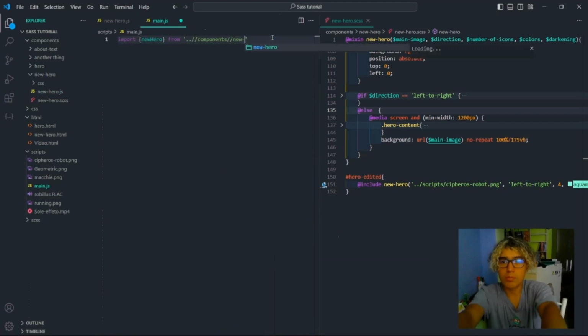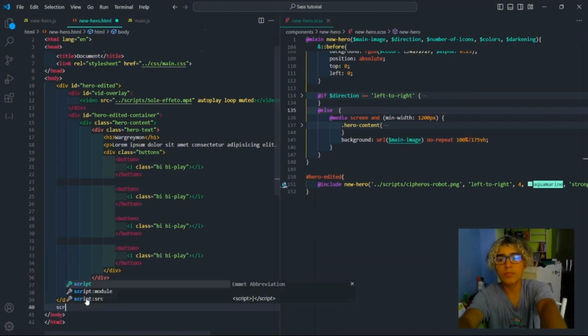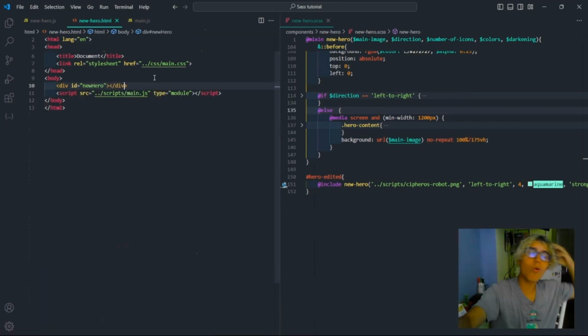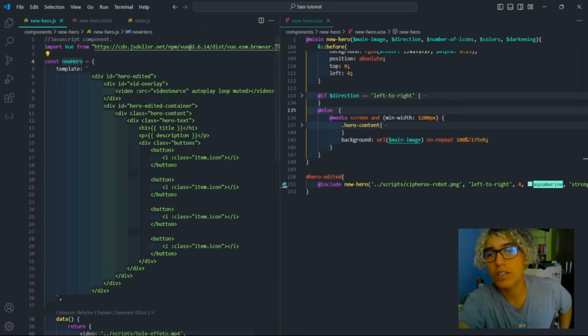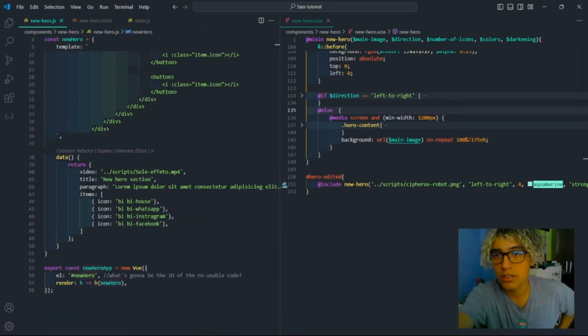out path. Getting back to the HTML, we're going to write a script to include our main.js with a type of module. Don't forget to do that. New hero, this is where all our code is going to be, because we have the ID of new hero and everything is going to be included on this ID.